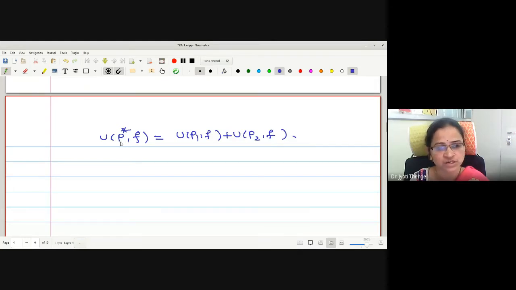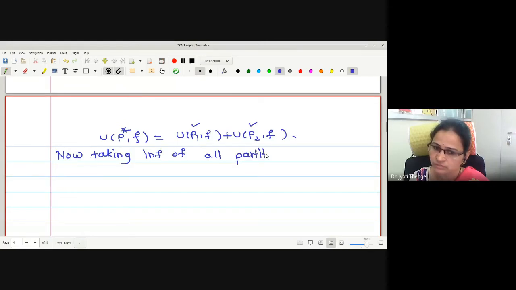Now, for different partitions of the closed interval AB, this will generate a number of upper sums. Similarly, for different partitions P1, P2 of A to C and C to B, it will generate a number of sums. Therefore, now for every term we will take the infimum. Taking the infimum over all partitions, we get the infimum of U P star.